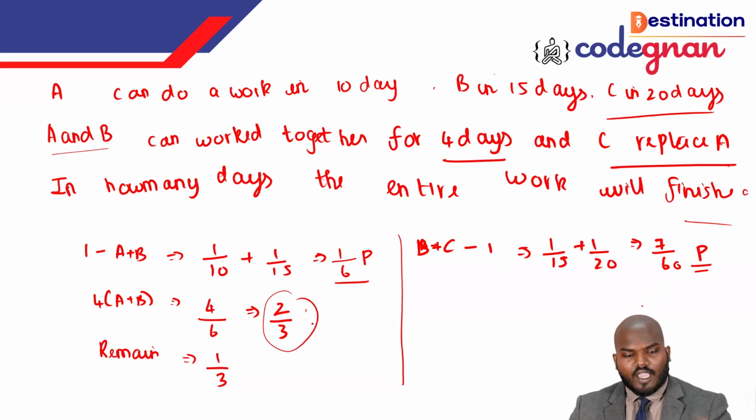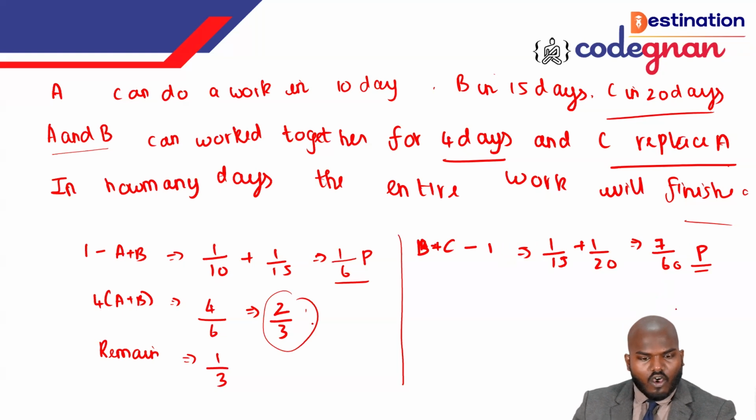And next, the time taken to complete the work of 7 by 60 portion. How many days will it take? They are asking clearly in how many days the entire work will finish. So the 1 day work of B and C we can call 7 by 60 portion. The time taken to finish. We don't know how much is left, so once A is left, we have only B and C proceeding here.